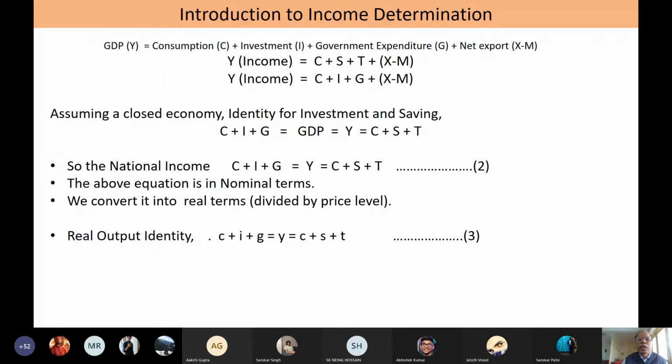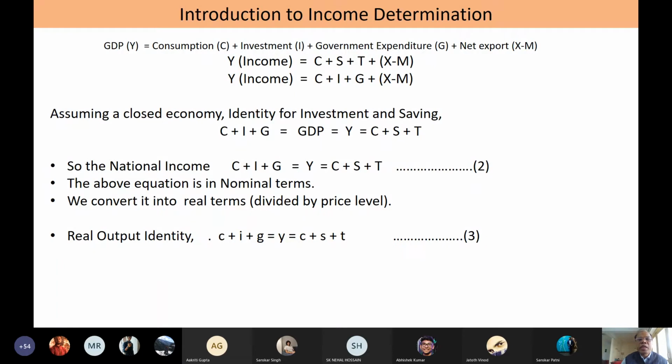So we can put it in another way. Suppose I take the case of an open economy, then one way to present income is Y equal to C plus S plus T plus X minus M. If you recollect the circular flow diagram, which I discussed in the very beginning, we have talked about these things.